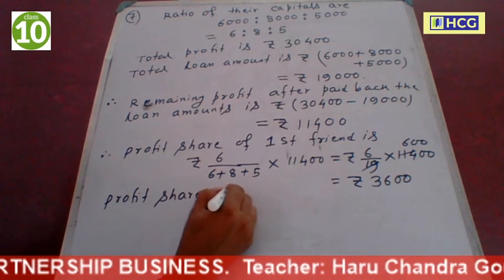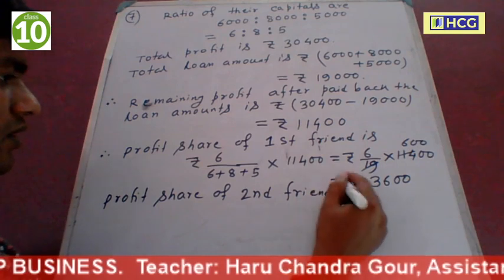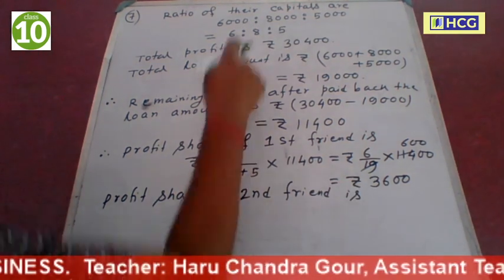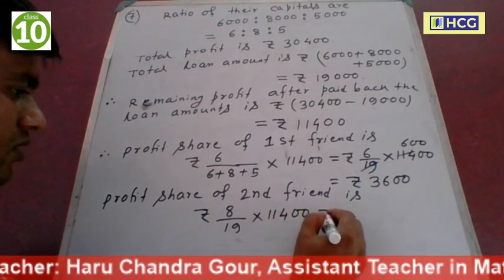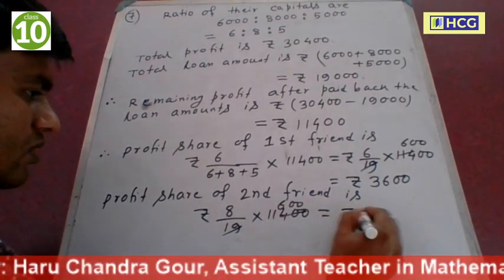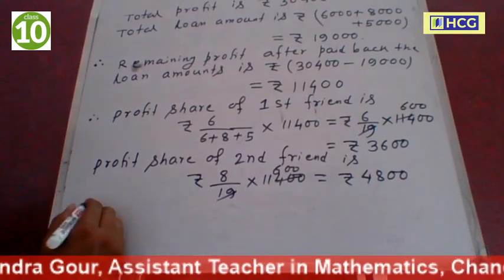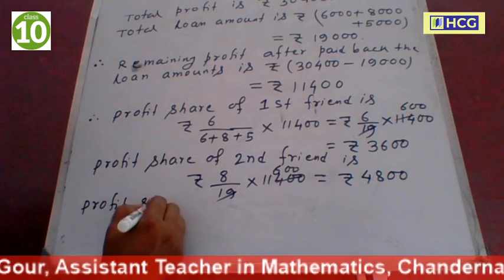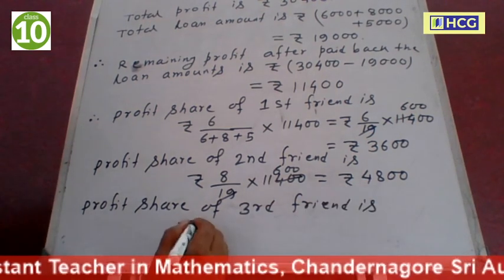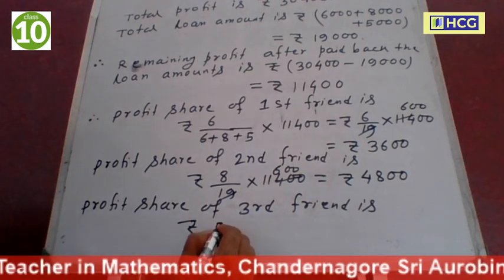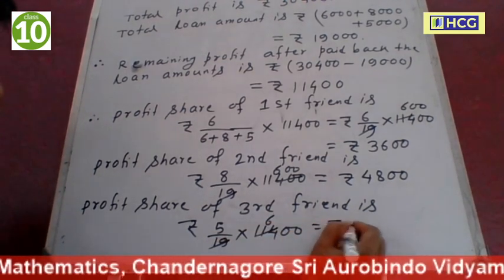Profit share of second friend is rupees 8 by total 19 into 11,400, which is 4,800, and profit share of third friend is rupees 5 divided by 19 into 11,400. So now this is equal to 3,000.